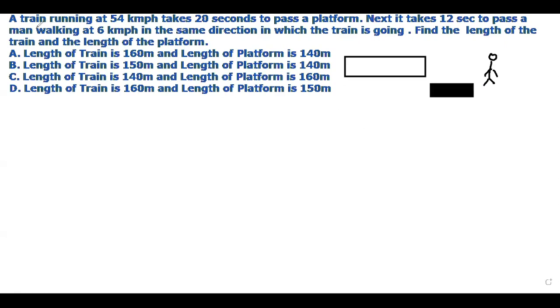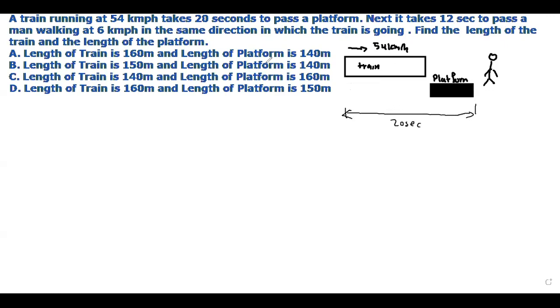So the question says a train running at a speed of 54 km per hour. This is a train. This is a platform. The train goes at 54 km per hour. It takes 20 seconds to pass the platform. So that means it will only take 20 seconds to pass.